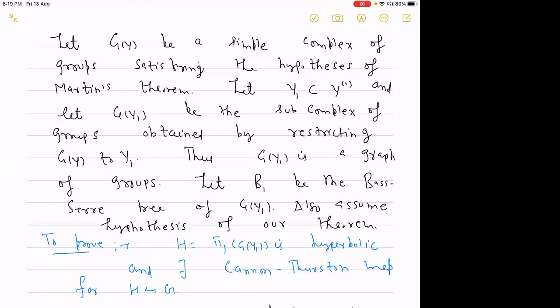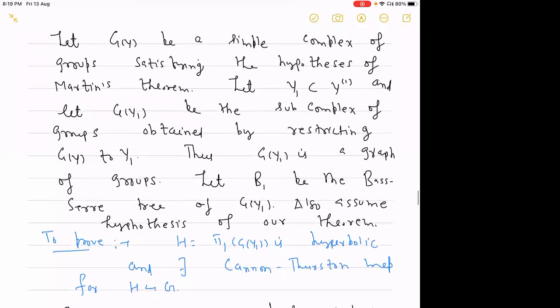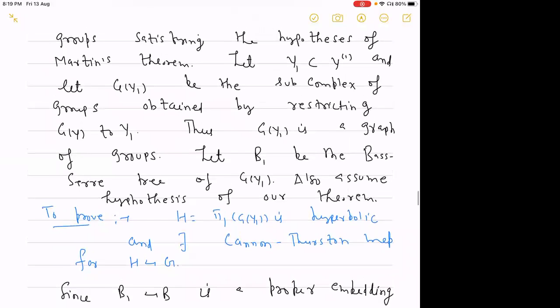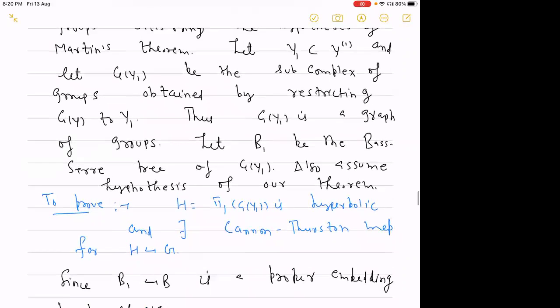So let gy1 be the subcomplex of group obtained by restricting gy to y1. It means we are just restricting the complex of group to y1. Thus we have this gy1 is a graph of group, and let b1 be the Bass–Serre tree of gy1. So gy1 is a graph of group, and every graph of group is developable. Therefore we can construct its universal cover, which is nothing but the Bass–Serre tree. It is well known. So also assume the hypothesis of our theorem.